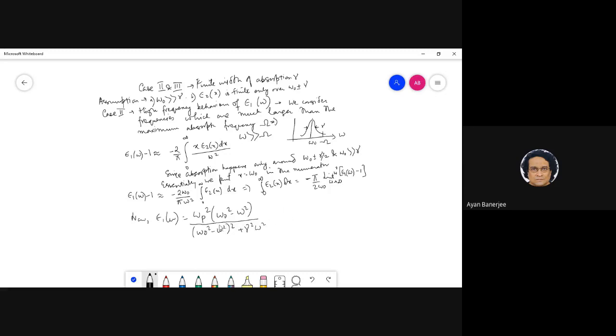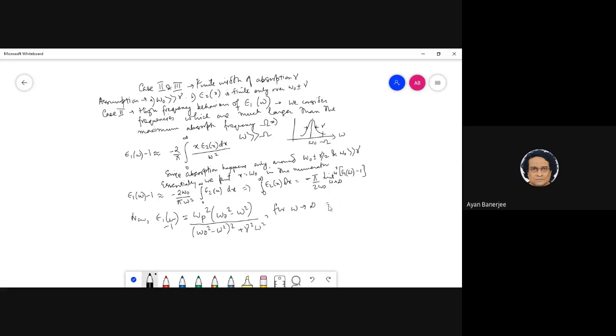That this is basically for omega tending to infinity, very large omega. I think this is epsilon omega minus 1, no? Yeah, this is 1 plus this whole thing, right?